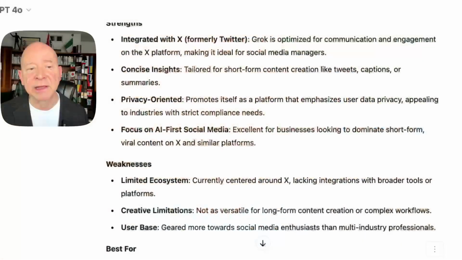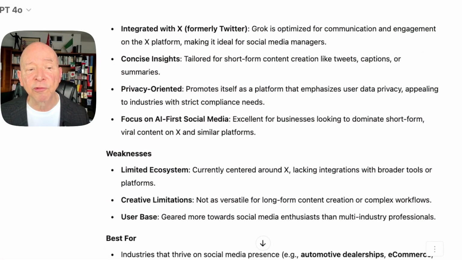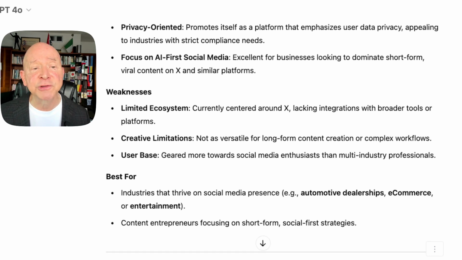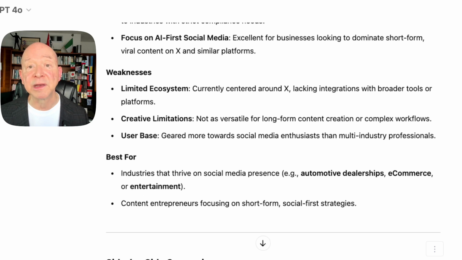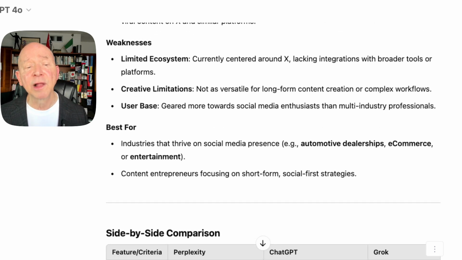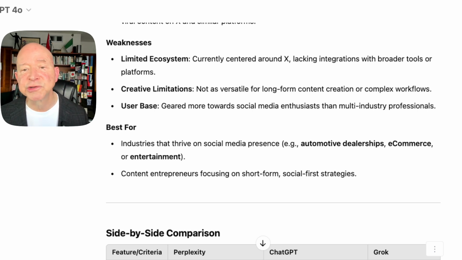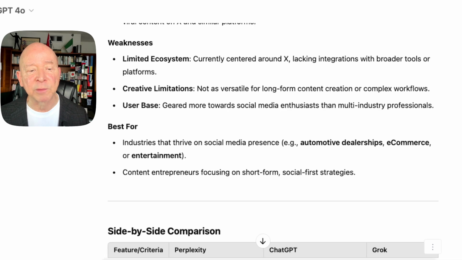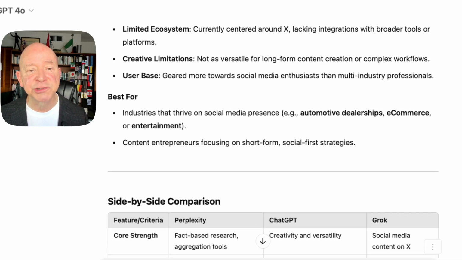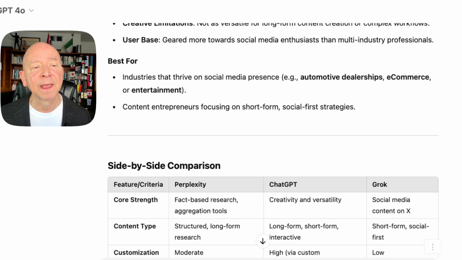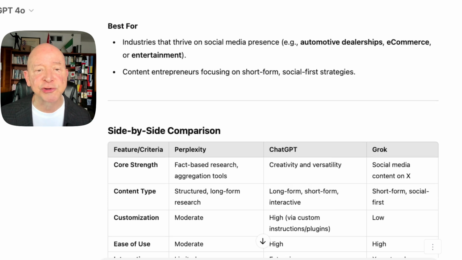Now you have privacy settings both in Perplexity and in ChatGPT. I think they make a little bit extra effort in using it with Grok, which I kind of like, and focus on AI first social media. So they're looking at that kind of social media and what can be done. For the weaknesses, well, limited ecosystem. Yeah, okay, I would have to agree with that. You're seeing that it's currently centered around X, lacking integrations on broader tools and platforms. We see also the creative limitations, not as versatile, that would be true. And it's best for industries that thrive on social media presence.